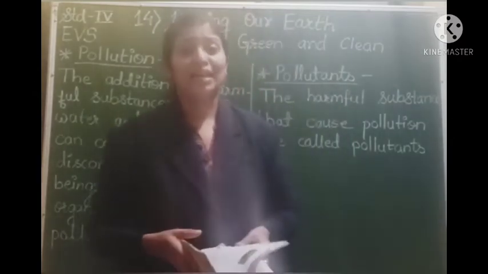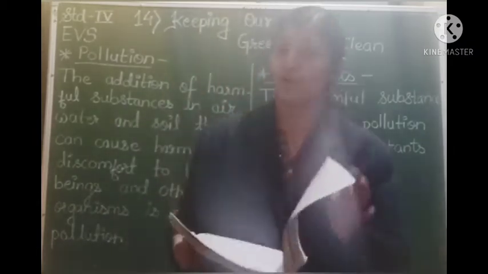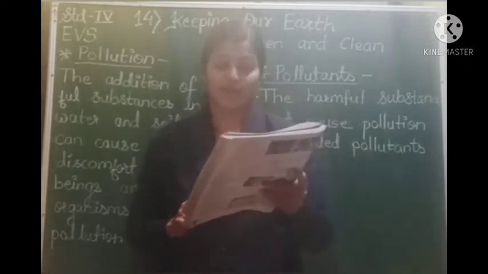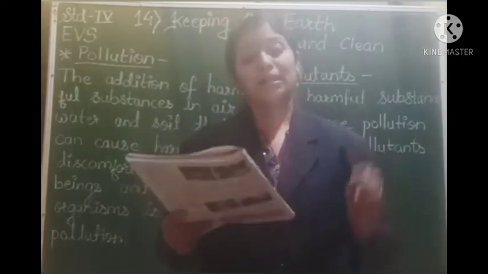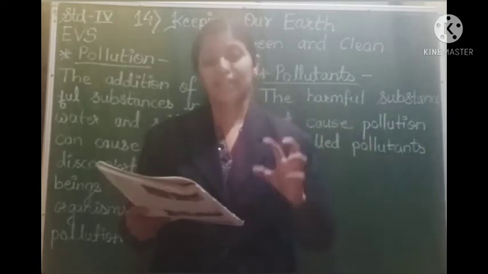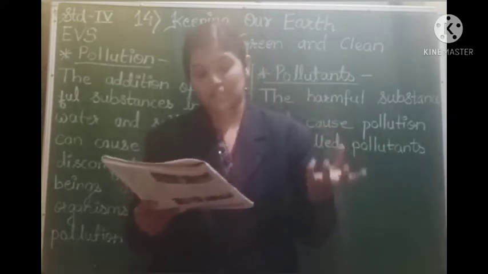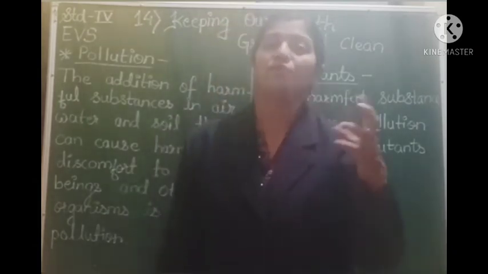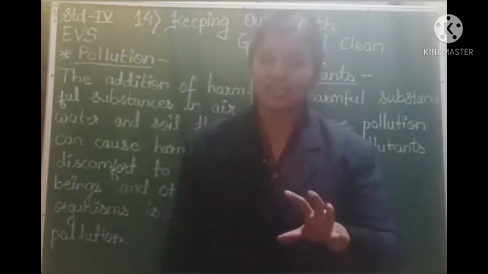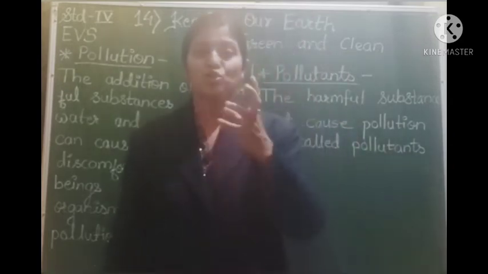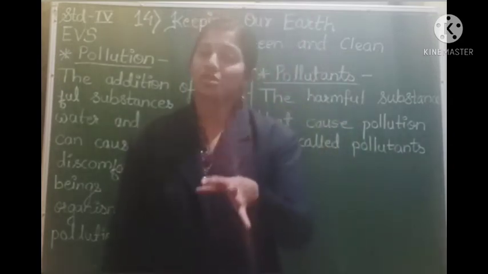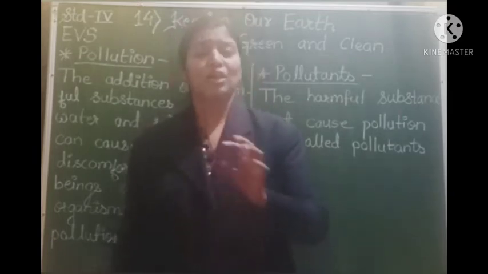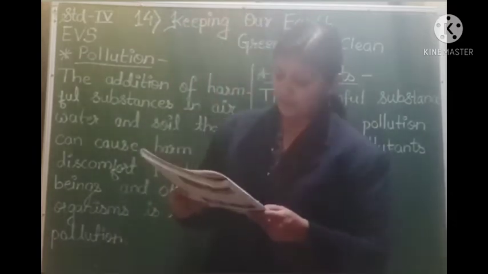Right students? Now let us move on to the last point of this lesson, that is biodegradable waste and non-biodegradable waste. Biodegradable wastes are the wastes that decompose or rot after some time and get mixed with the soil. As I told you, with leafy vegetables, the leaves are taken and the stalks, the stems, are thrown away. Such waste gets mixed up with the soil after some time. Such waste is called biodegradable waste.